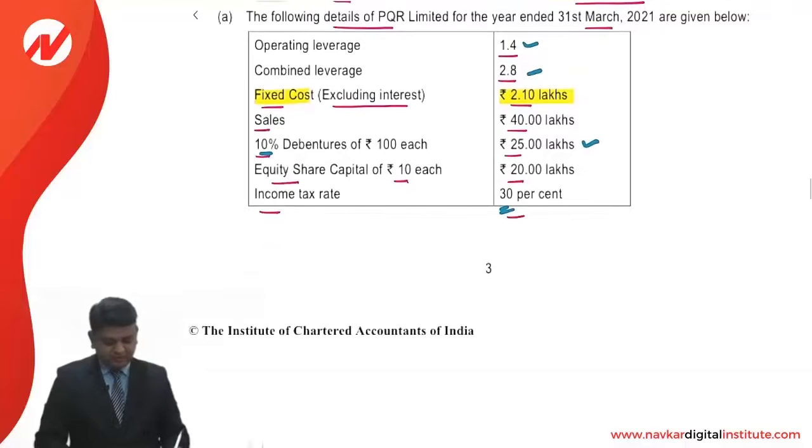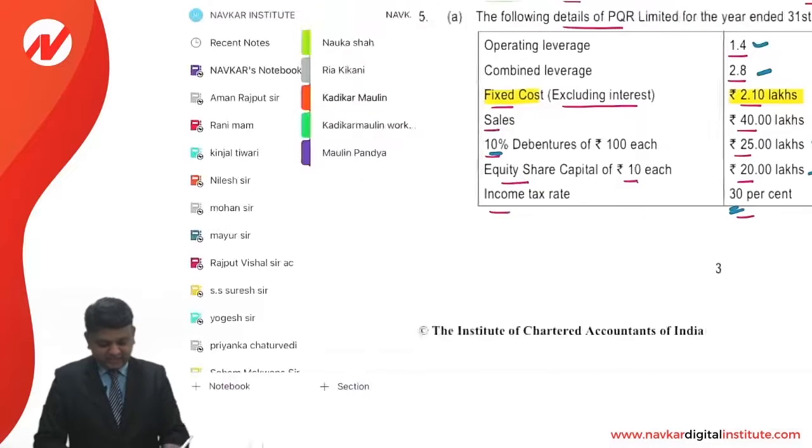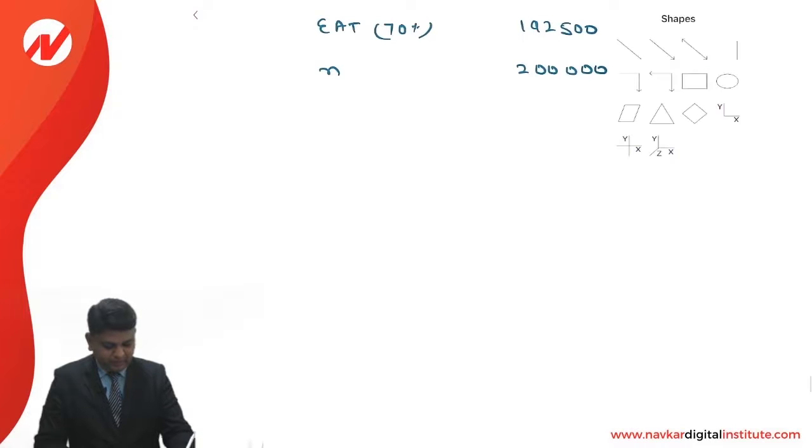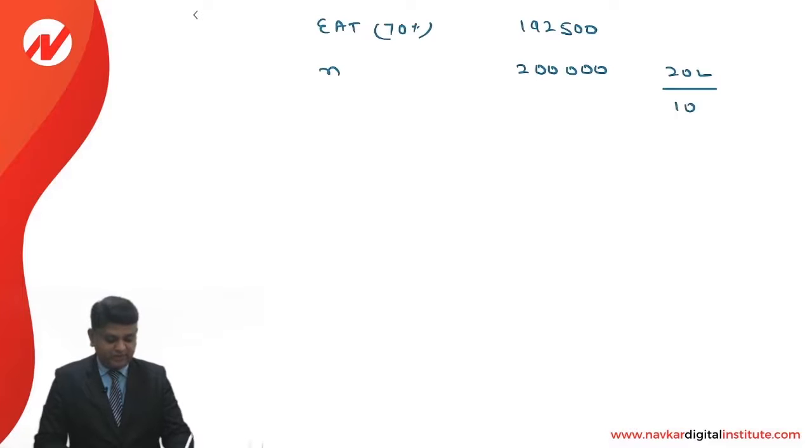Number of equity shares will be 2 lakhs: 20 lakhs divided by 10. 20 lakhs is the equity share capital, and the face value of an equity share is 10.